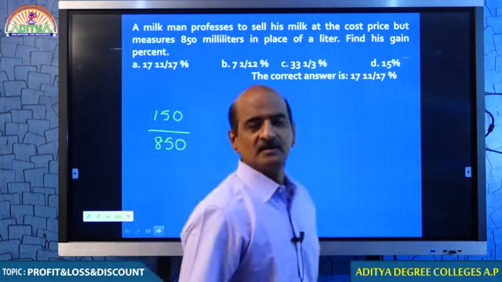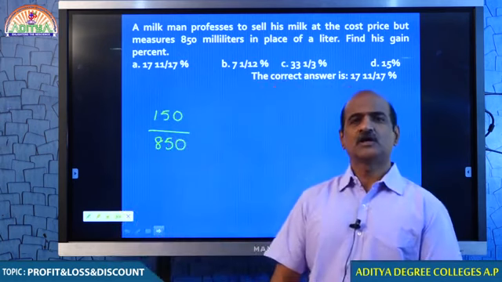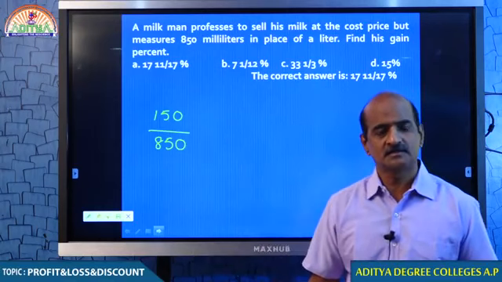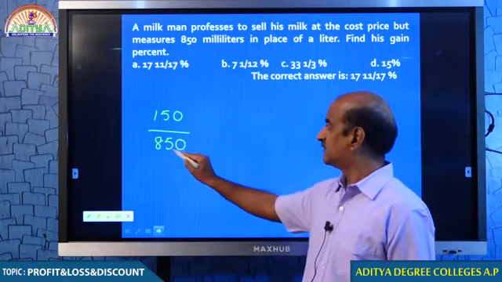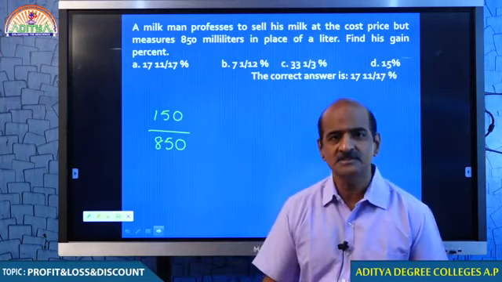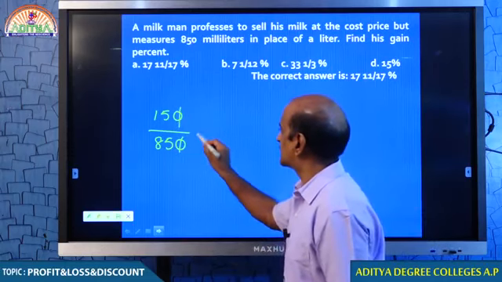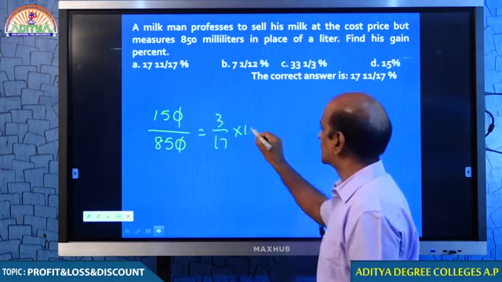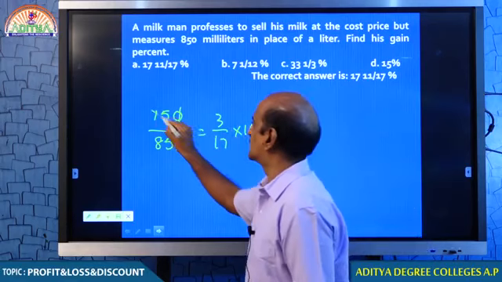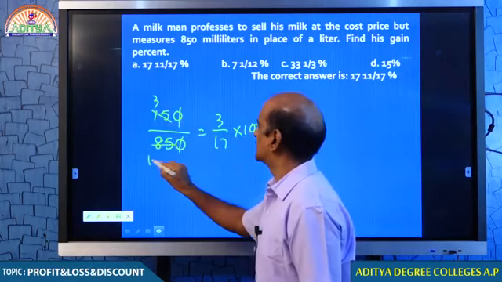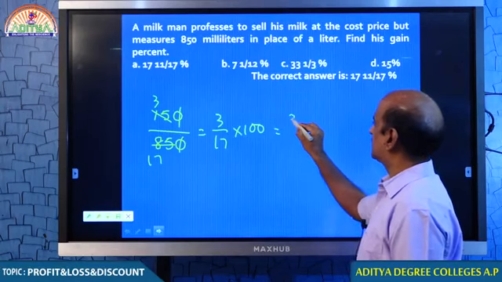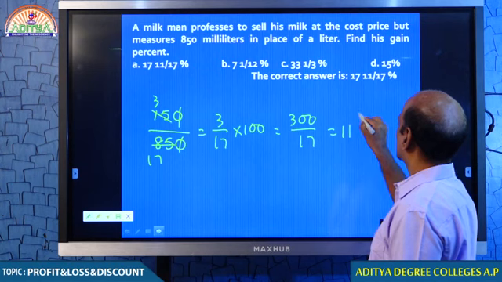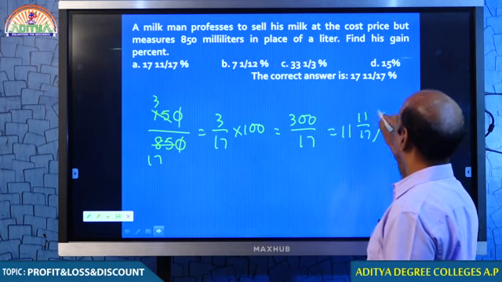You understand? 1000 ml is 1 liter, but he is not giving 1 liter to the customer. He is giving only 850 and keeping 150 for himself. That means how much profit is he getting, students? 3 by 17. If you want to convert the same into percentage, into 100. Therefore, his profit percent is 300 by 17, 17 11 by 17%.